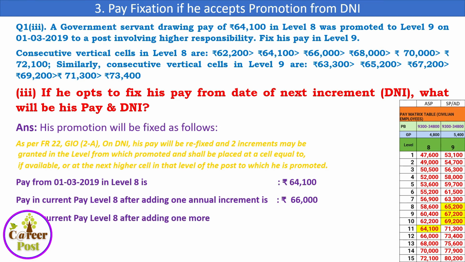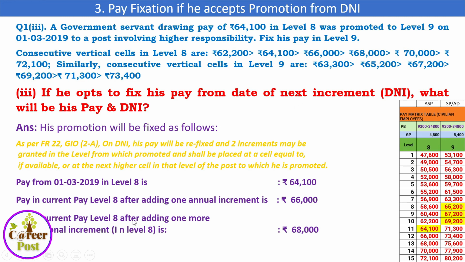After adding the annual increment, he will get one more increment, that is the promotional increment or notional increment, by virtue of his promotion on 1/7/2019, because he has opted to fix his pay from DNI, that is 1/7/19.